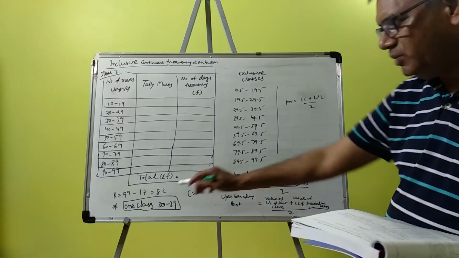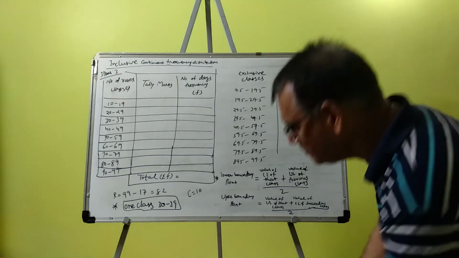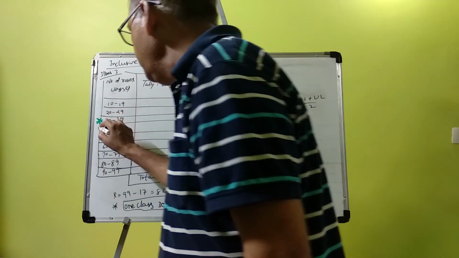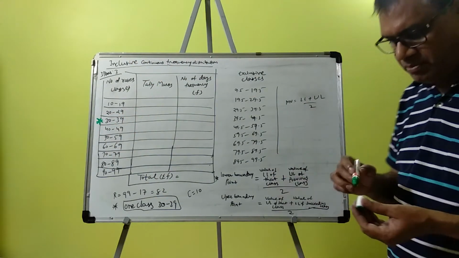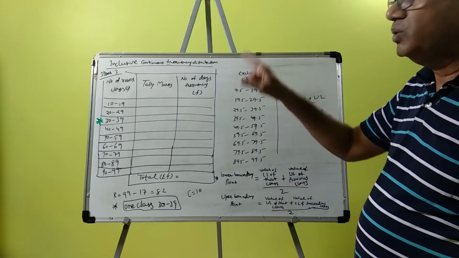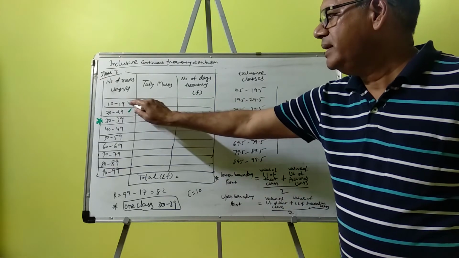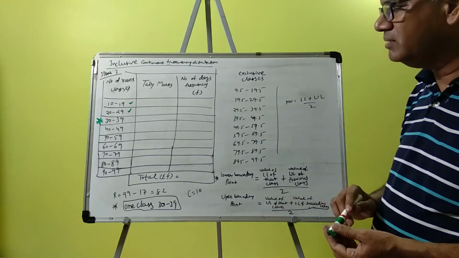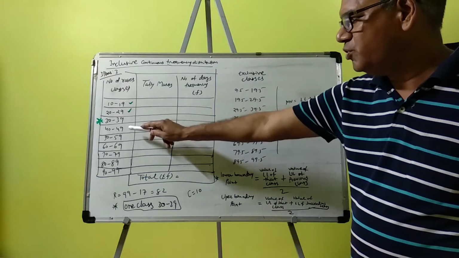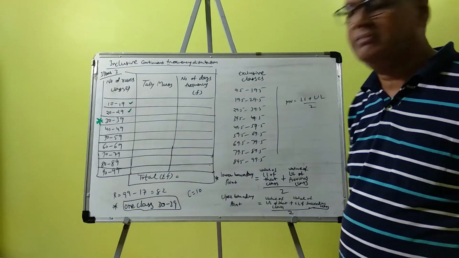So the lowest value 17 should come in the first class. We can take 30, 39 as our important class. To adjust the lowest value 17, we can go in reverse. So 30, 39, then 20, 29 on the reverse side, and 10, 19. In 10, 19, 17 will come, so no need to go in reverse again. So 10, 19, 20, 29, 30, 39, 40, 49, 50, 59, 60, 69, 70, 79, 80, 89, 90, 99.